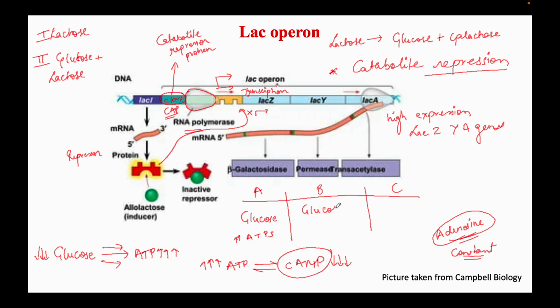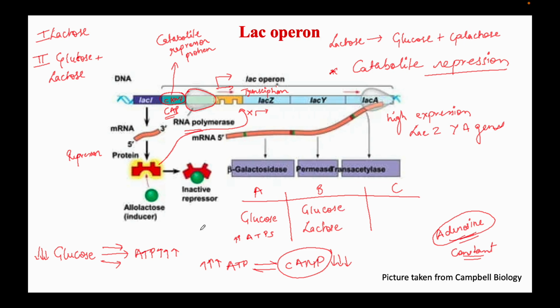Suppose in case B we have glucose and lactose. What will happen? The cell will first utilize the glucose and it will repress the lac operon, and this process is known as catabolite repression.